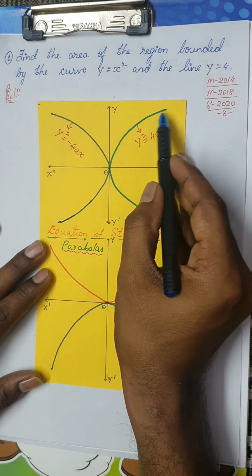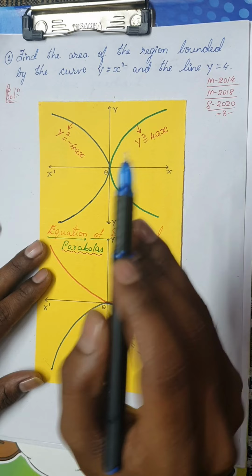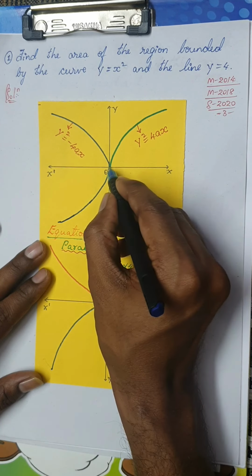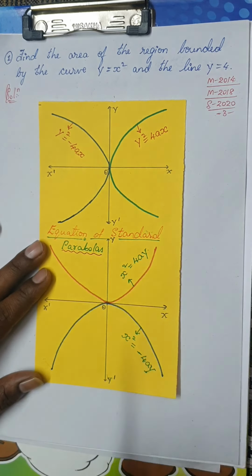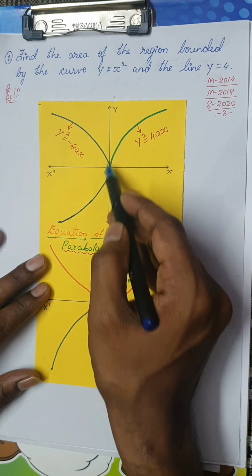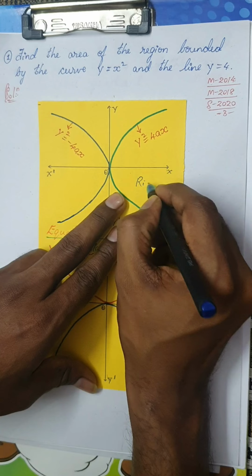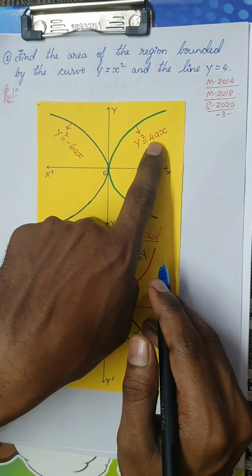One is facing right, the other one is facing left. Here, the axis of the parabola would be x-axis, and the vertex would be at the origin. If the parabola is facing right, it is y square is equal to 4ax.